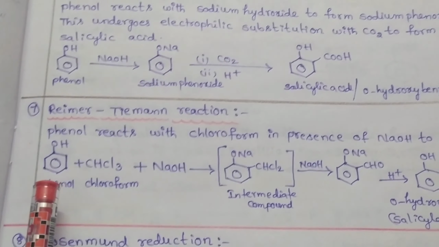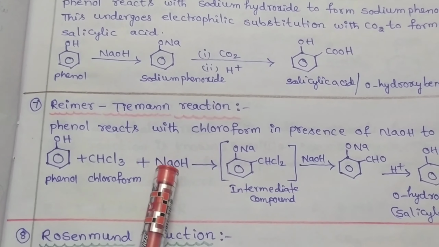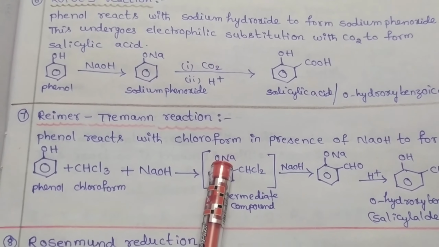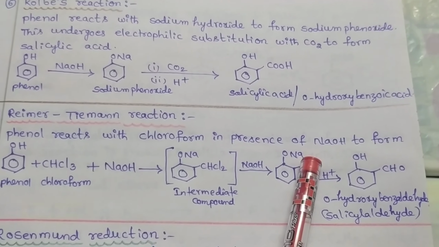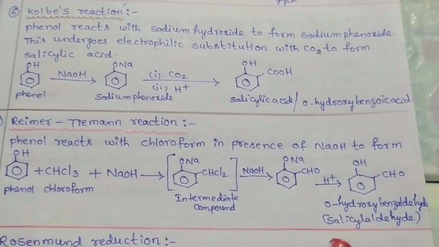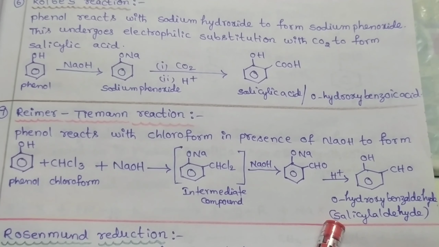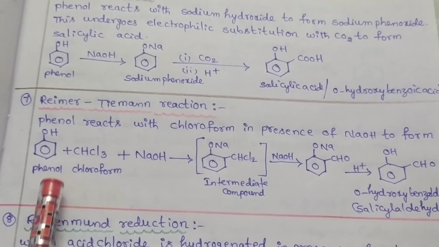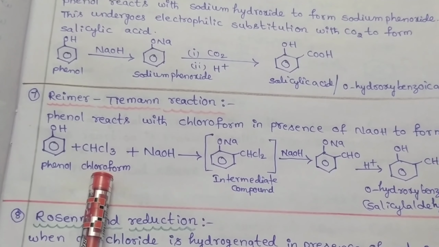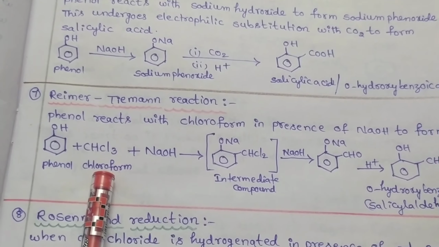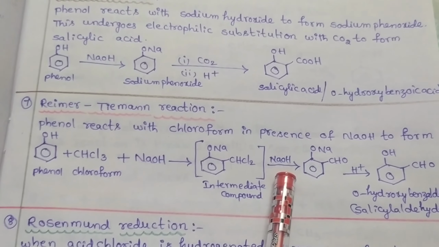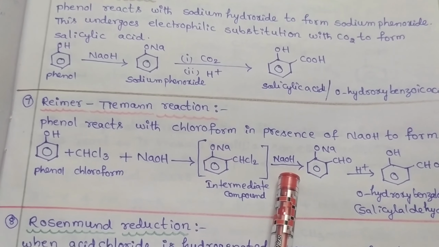Next, we discuss Reimer-Tiemann reaction. Phenol reacts with chloroform in the presence of a base like sodium hydroxide to form salicylaldehyde as a final product. Look at the equation. The phenol is reacted with chloroform and sodium hydroxide to first form an intermediate compound. This intermediate compound is further reacted with a base like sodium hydroxide.